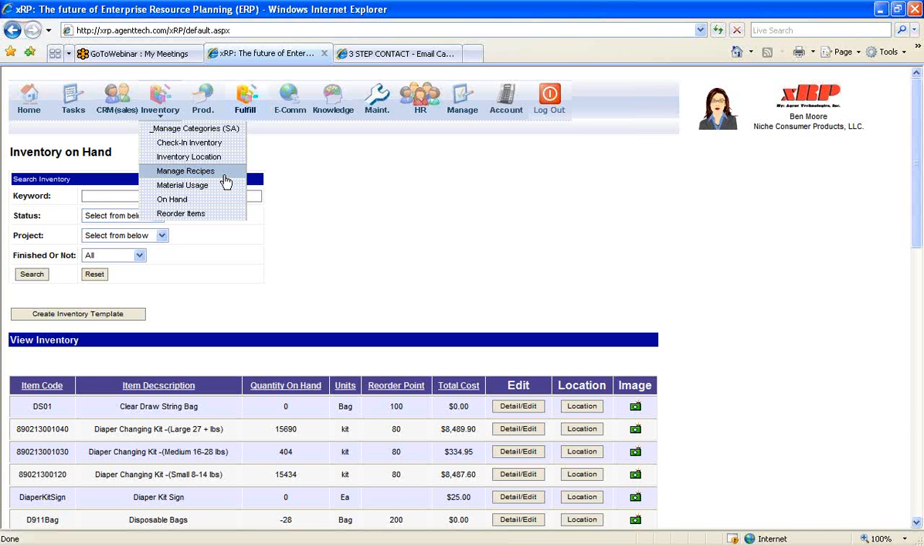So you may have 27 raw materials that go in different amounts into a product, or you can build a recipe for that and hold that within xRP. You can also track material usage. And getting back to the recipes, the reason why that becomes important is under the production area, we get to